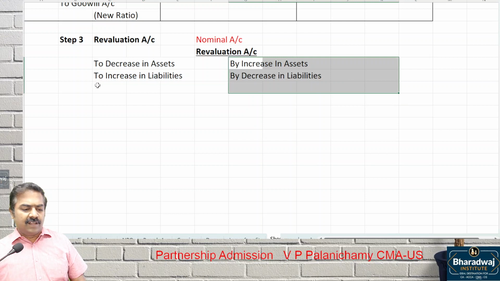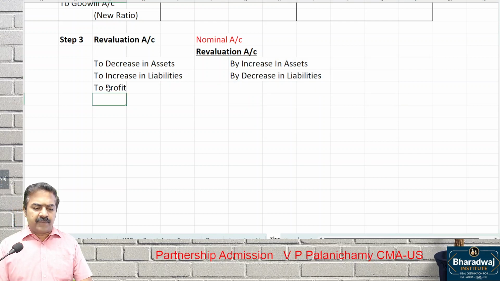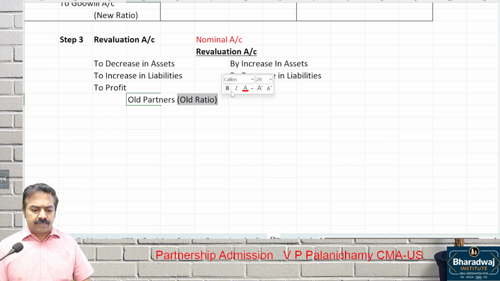Credit the gains, debit the losses, and the profit. If there is a profit, it will be transferred to whom? Old partners in old ratio. The gain or loss will be transferred to old partners in which ratio? Old ratio.